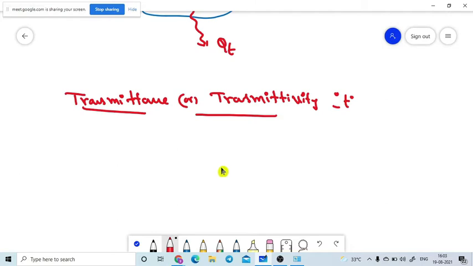The transmittance or transmittivity, denoted with a small t, is equal to, in a similar manner, how much heat energy is transmitted through the body divided by how much heat energy is incident on the body. It is the ratio of the amount of heat energy transmitted through the body and the amount of heat energy incident on the body.